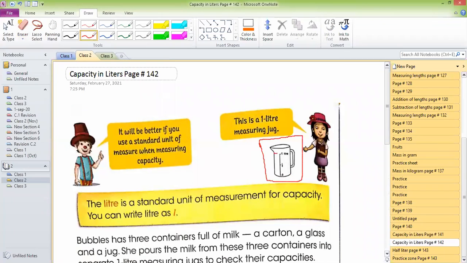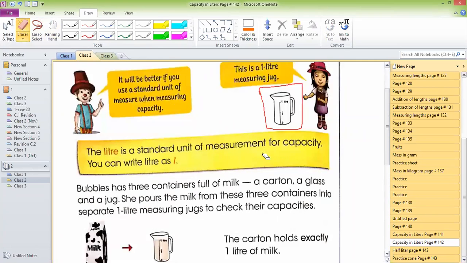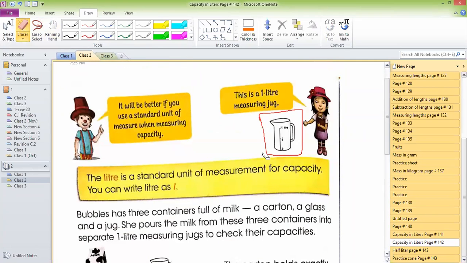If the liquid is filled up to here, you will say it is 1 liter. If the liquid is filled up to here, you will say it is half liter. And if it is here, you will say it is less than half liter. Here you will say it is more than half liter, right? So with this standard unit, you can easily check the capacity of any container. Is that clear, guys?